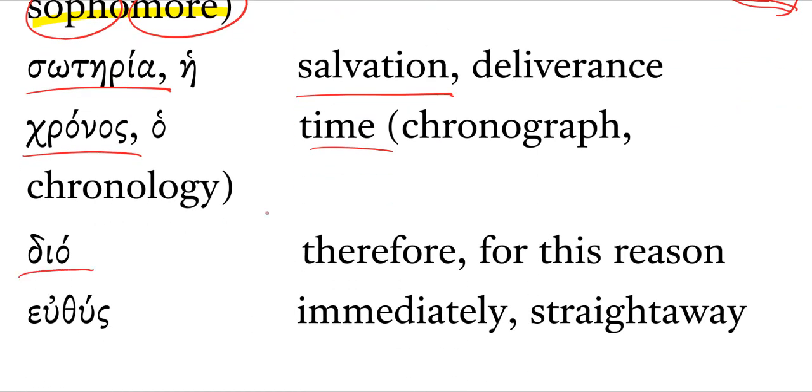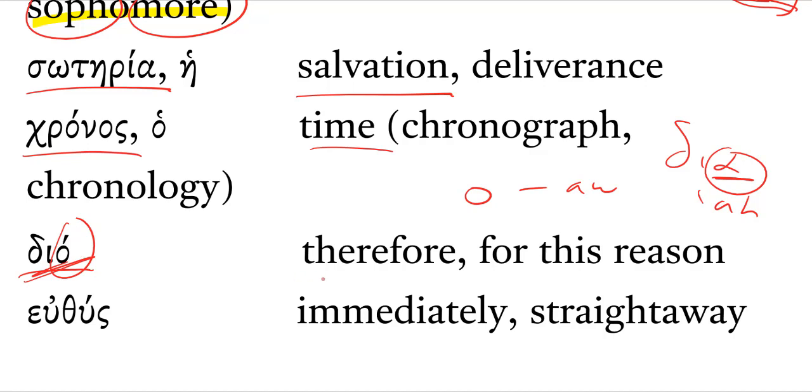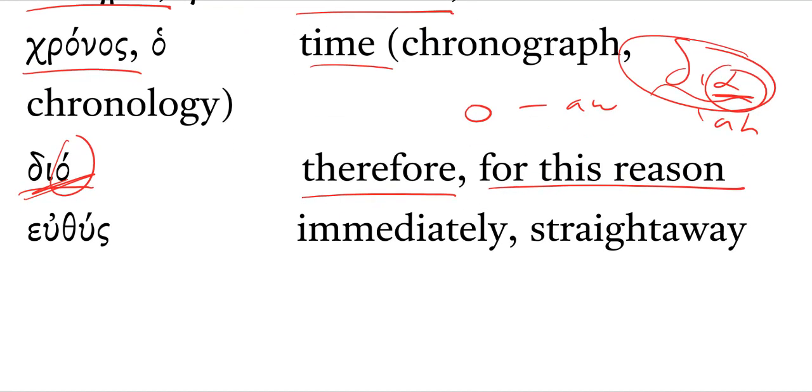Notice this is dia, and sometimes it's hard to distinguish these through a quick saying of them, but that omicron should be pronounced ah, whereas the preposition dia has an ah sound. So dia versus dia. Dia is therefore or for this reason. Well, the preposition dia can mean through or because.